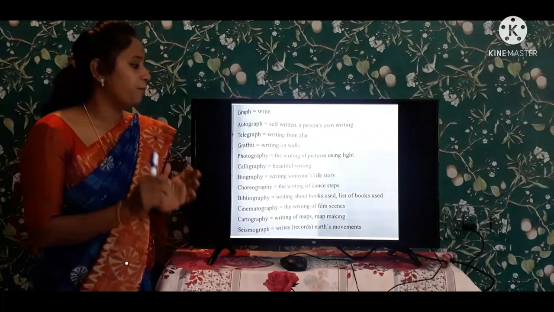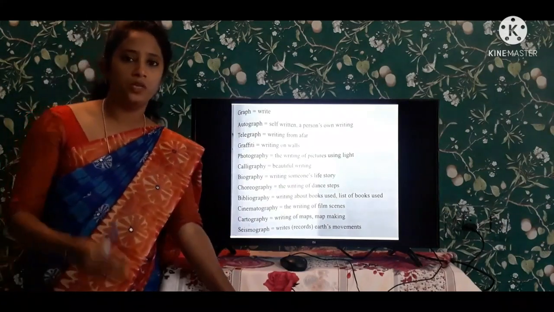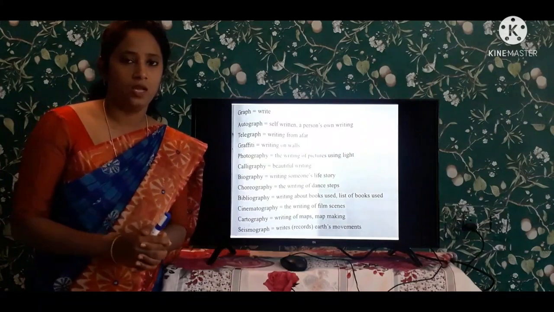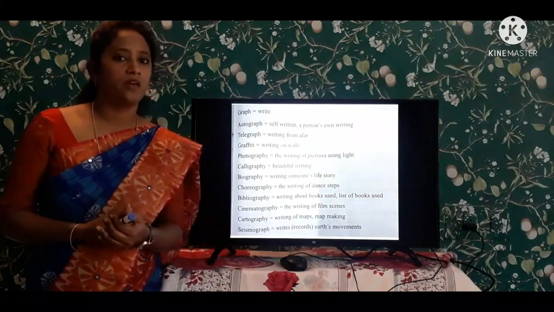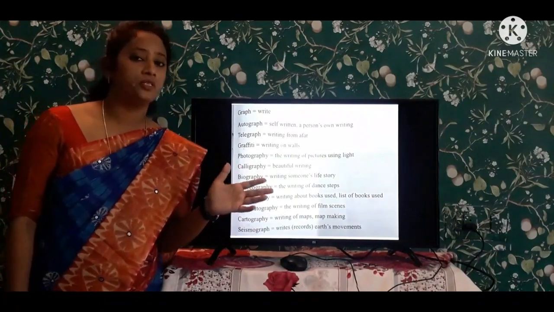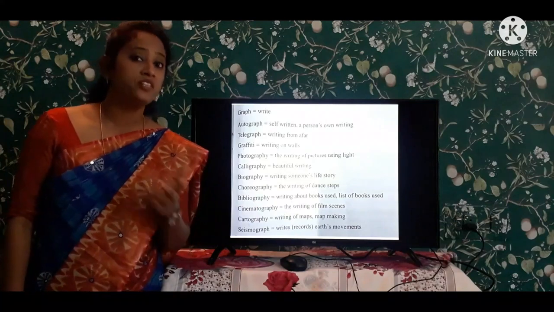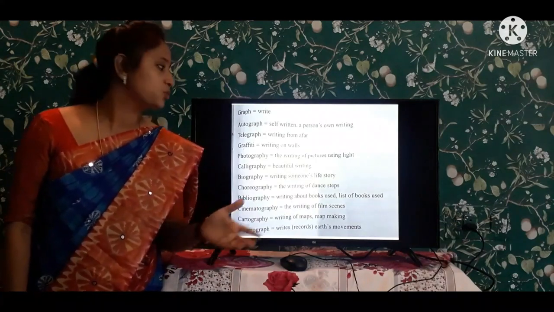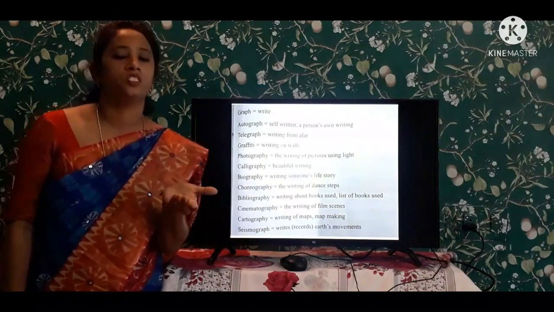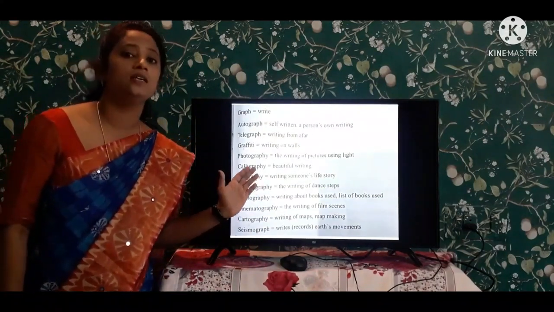Calligraphy means beautiful writing. So many of the people and the students are having beautiful writing. In our college, our students have beautiful writing. So this is known as calligraphy. Officials and professionals are having beautiful writing. Writing beautifully, that is known as calligraphy.